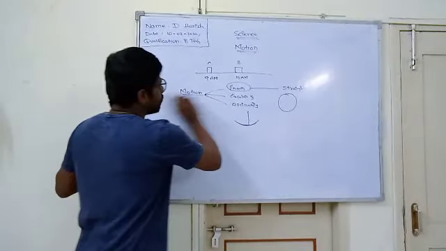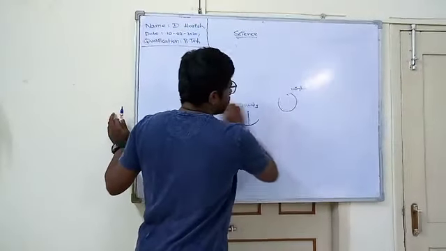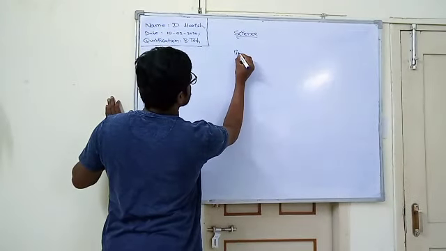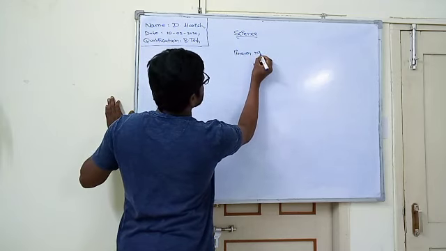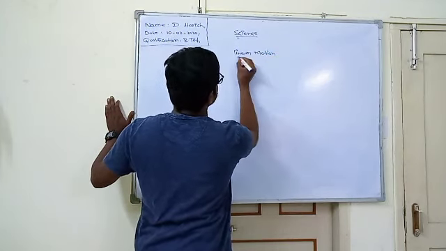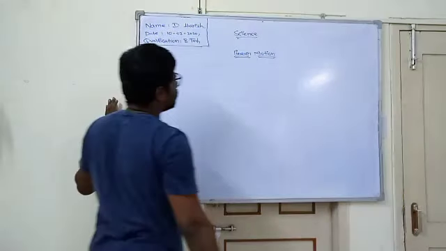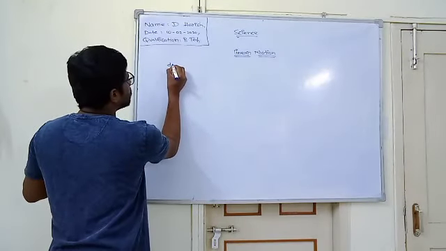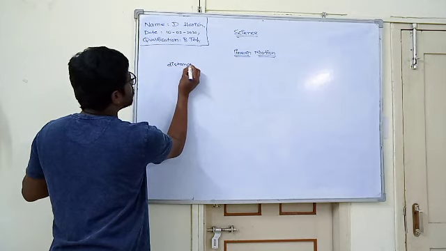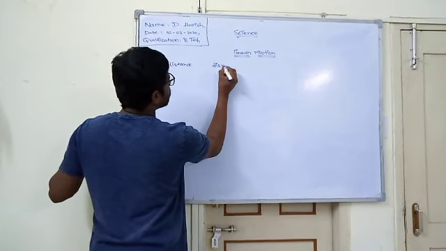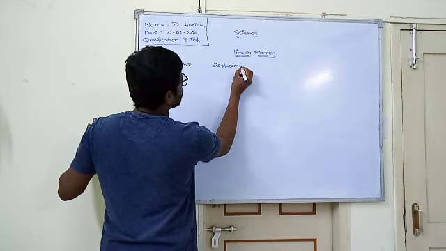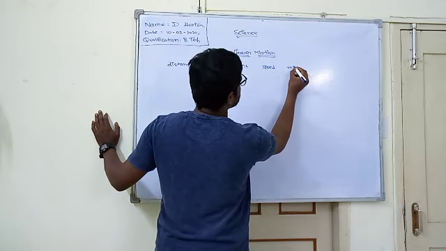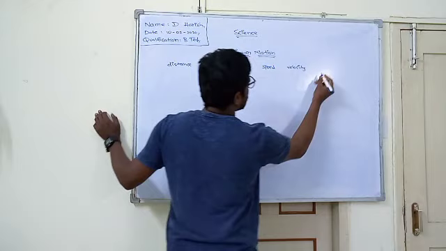Now we are going to study linear motion with complete knowledge. In linear motion, we have to know some words like distance, displacement, speed, velocity, and acceleration.